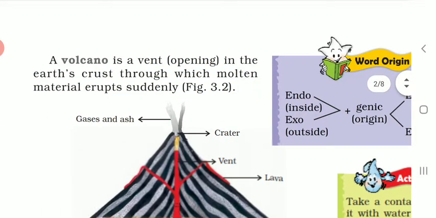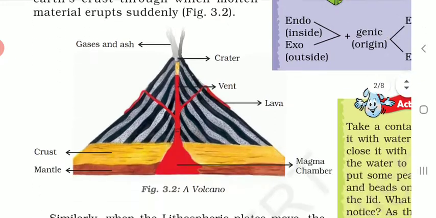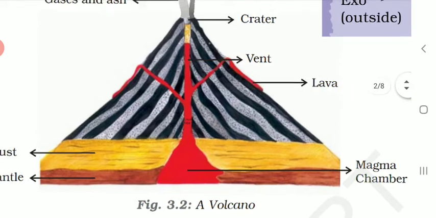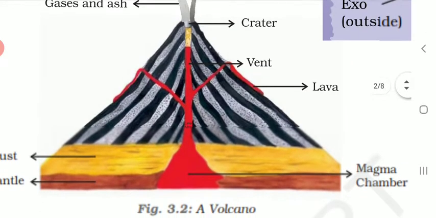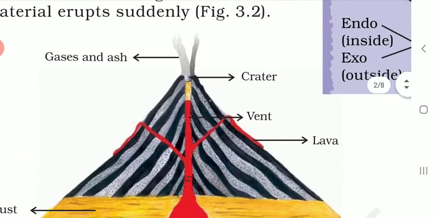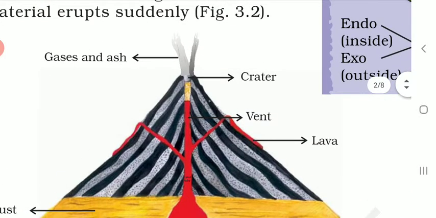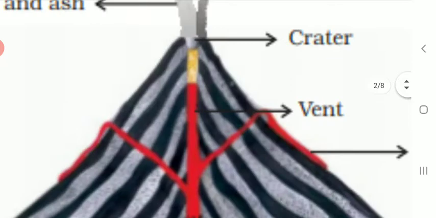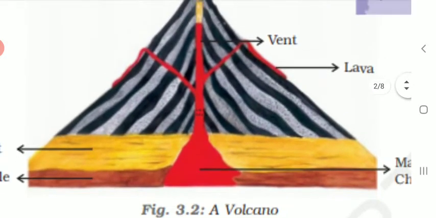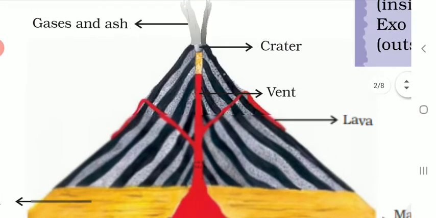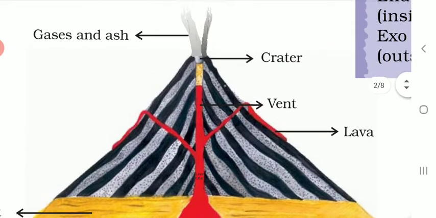A volcano is a vent opening in the earth's crust through which molten material erupts suddenly. As you can see here, the figure 3.2 is a figure of a volcano. You can see the opening of this mountain, which is basically a volcanic mountain formed due to volcanic eruption.